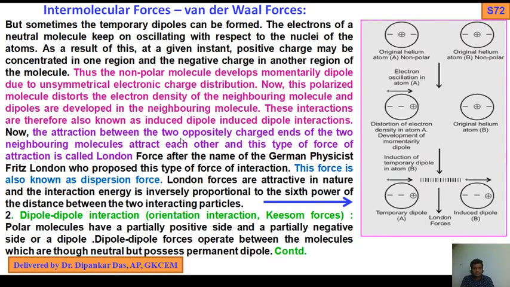Now the attractions between the two oppositely charged ends of the two neighboring molecules, A and B, attract each other, and this type of force of attraction is called London force, after the name of the German physicist Fritz London, who proposed this type of interaction.